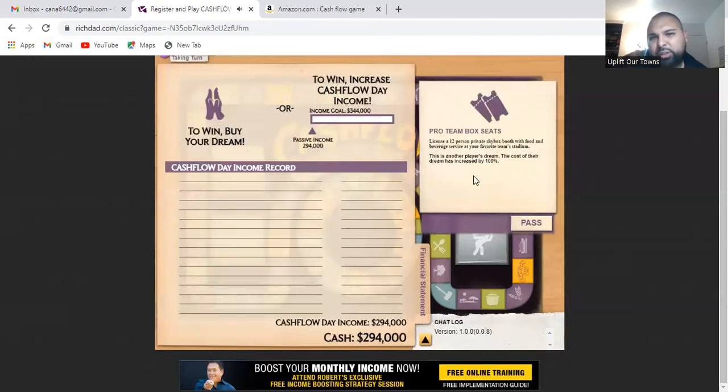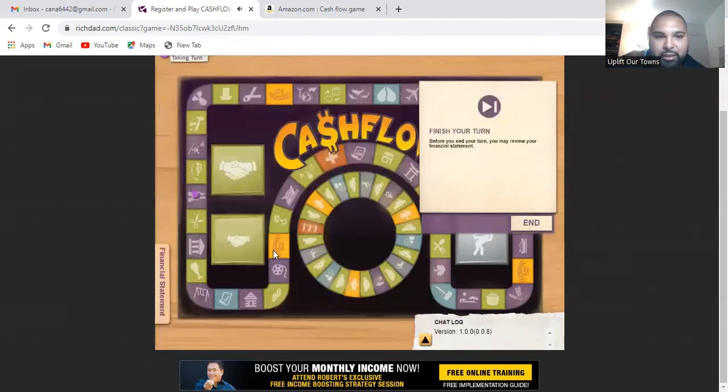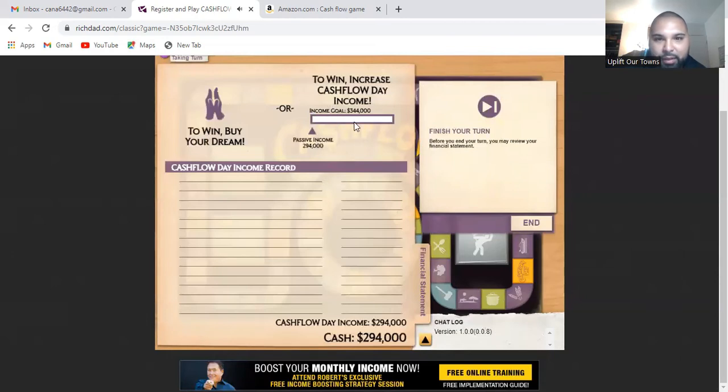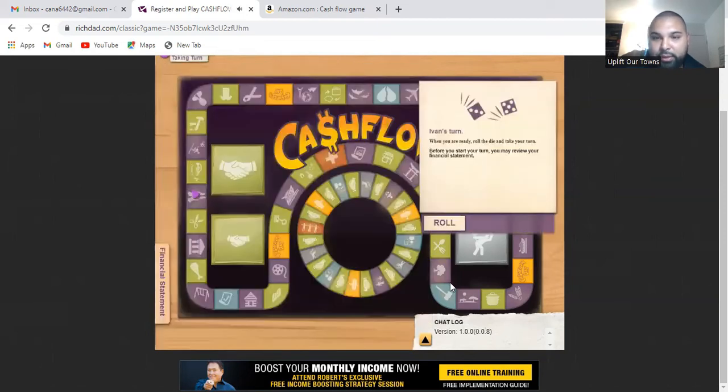So this is a dream. The only benefit of landing on other dreams, if you're playing with other people, is that if you land on their dream, now they got to pay double to be able to buy their dream. So I'm going to pass. So as you can see here, my passive income is a little bit over 2,900. I got to get it up to 344,000. All right, and my turn.